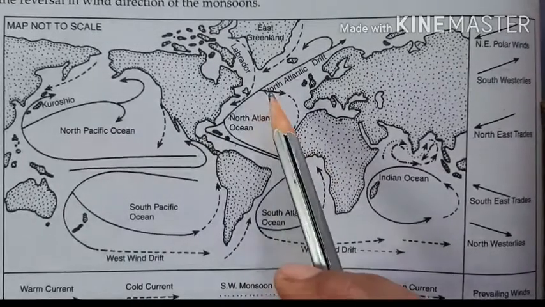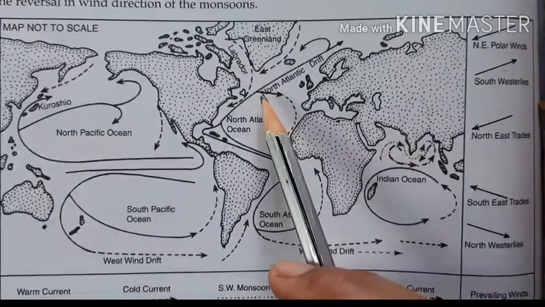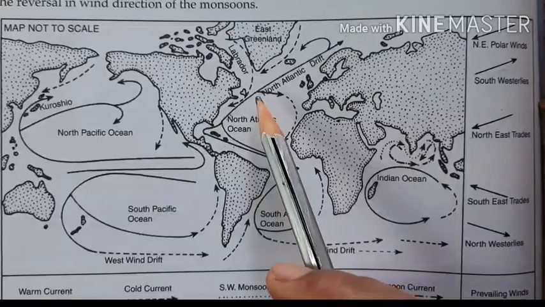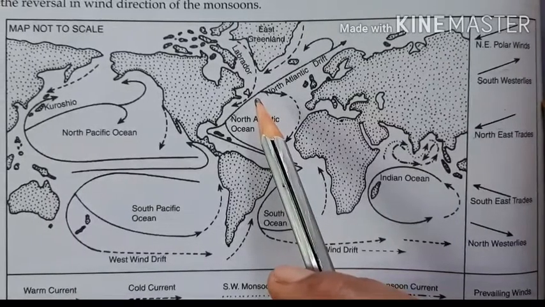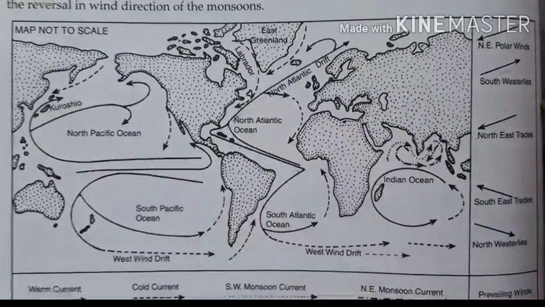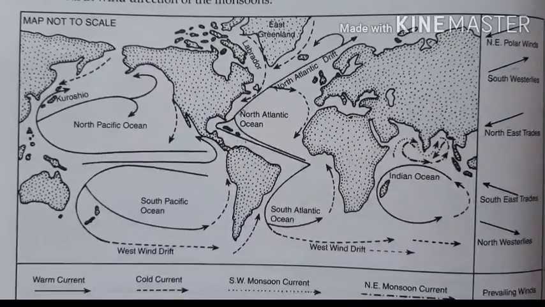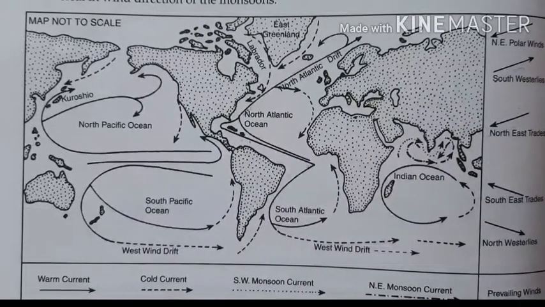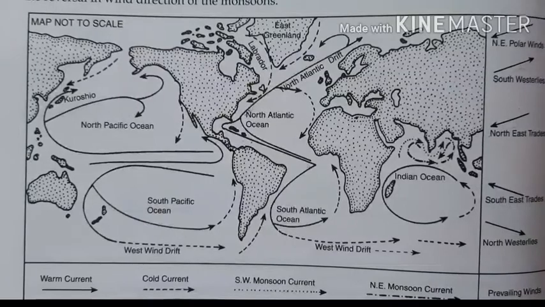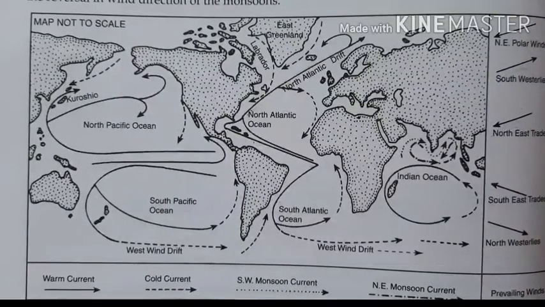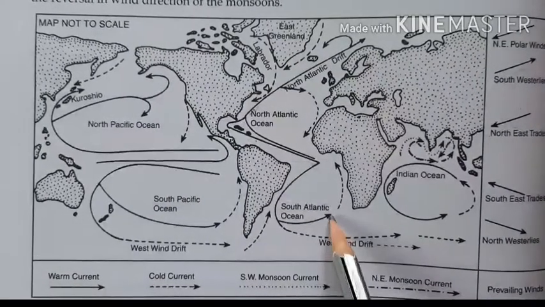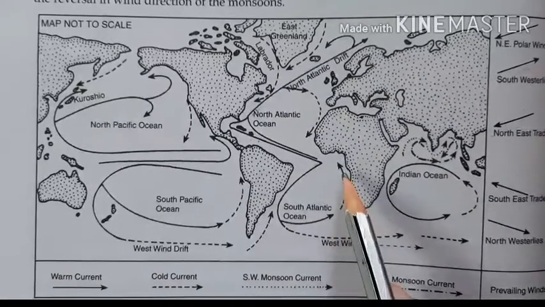That means ocean currents are influenced by the movement of permanent winds, or their speed is influenced by the permanent winds. In the same way, the current coming from the south, this is the Benguela current, it is a cold current.